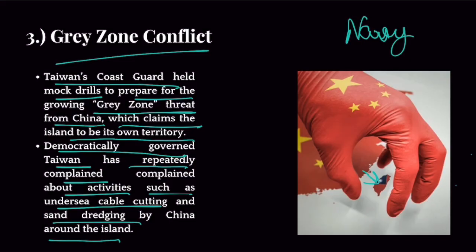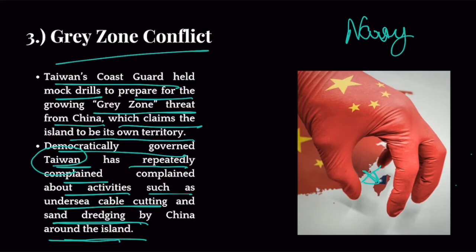Now, Taiwan is saying that China is already making preparations for its navy or naval ships, because these naval ships have to dock near Taiwan. So they are removing the sand near the beaches, sand dredging around the island. Plus, they are also cutting undersea cables so that it is easier for navies and submarines to cross.